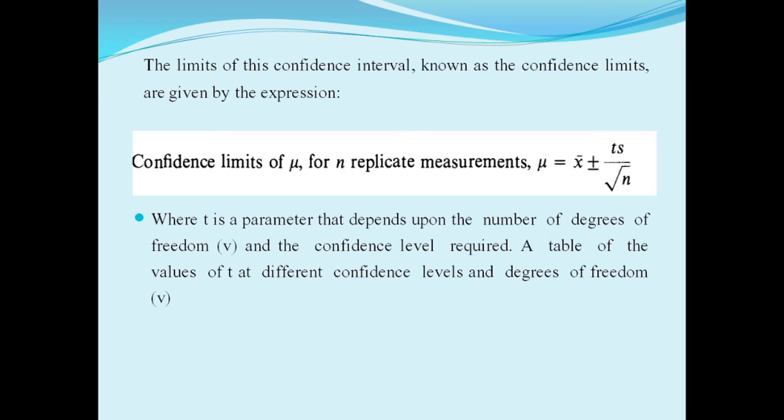Here is one example related to the confidence limit mu.